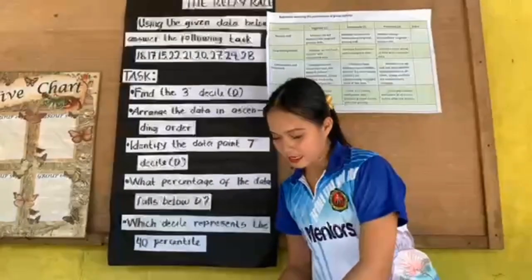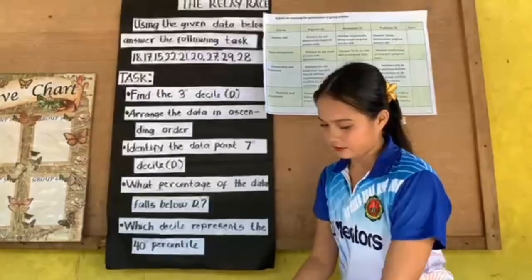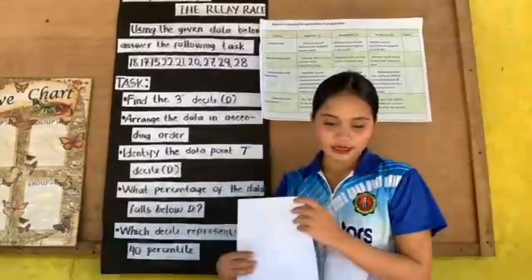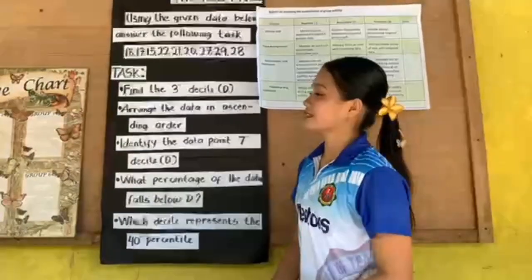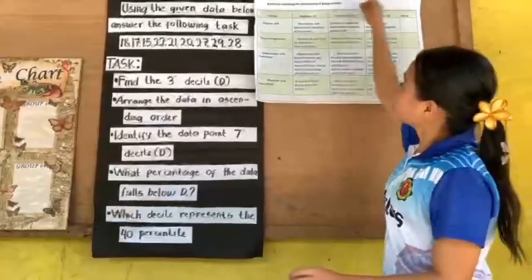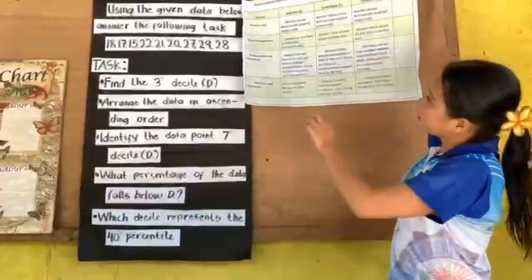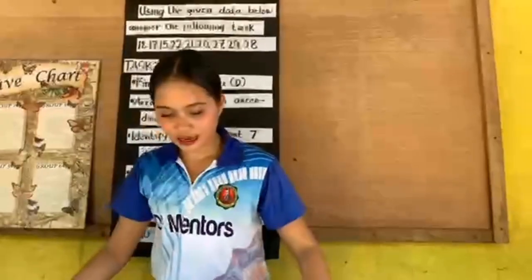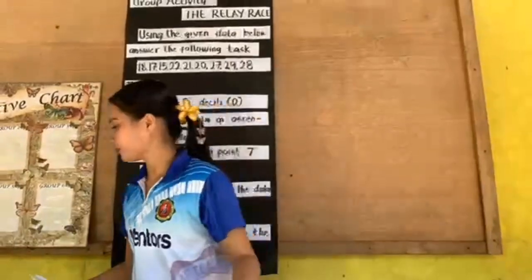If you are done, just paste your activity on the board. Next, again, can I ask what is a decile? So decile is the nine scores that divide the data into 10 equal parts.